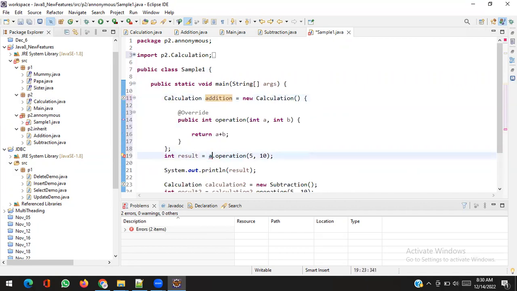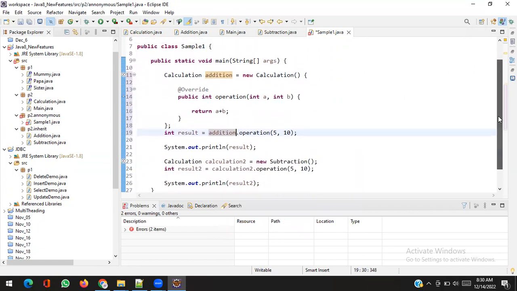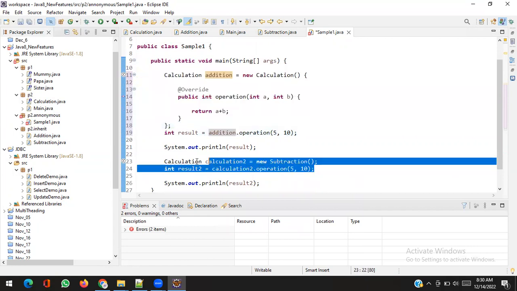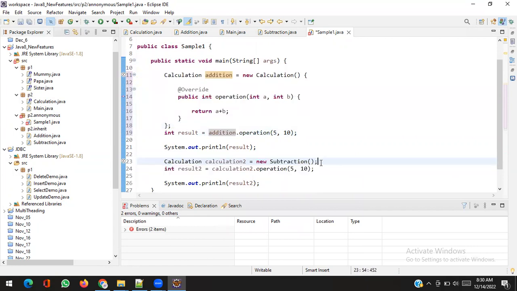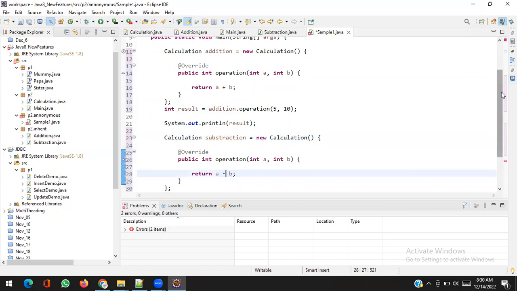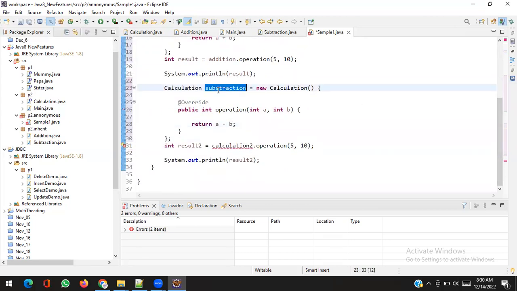And I will perform addition dot operation. Yeah, this is called an anonymous class. Same for subtraction, I will pass minus, I will use this thing.